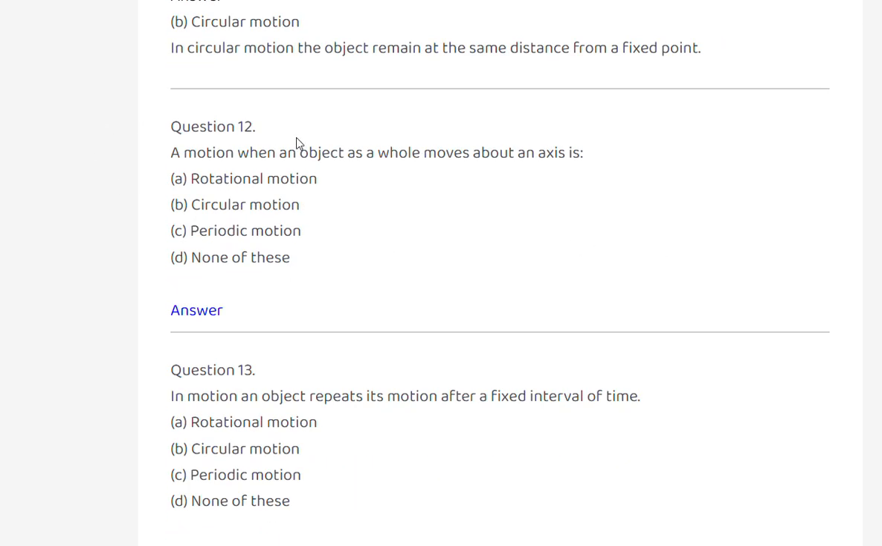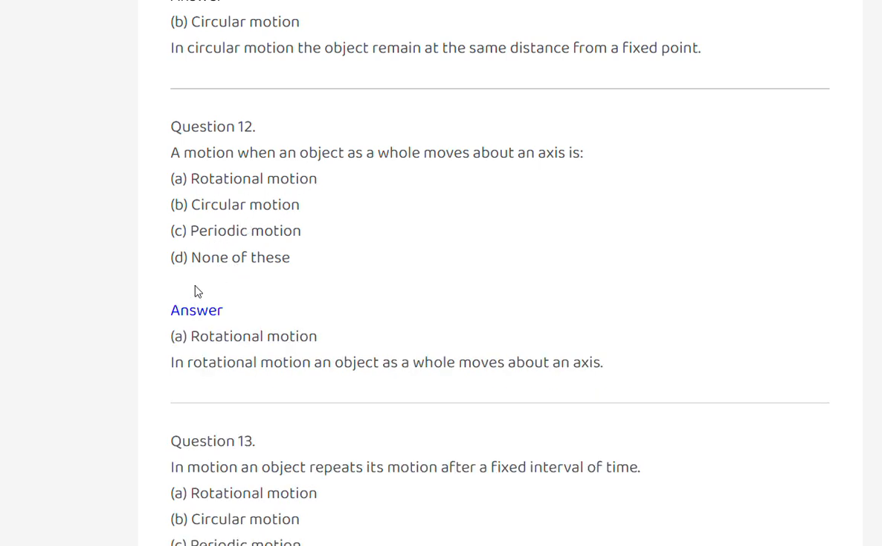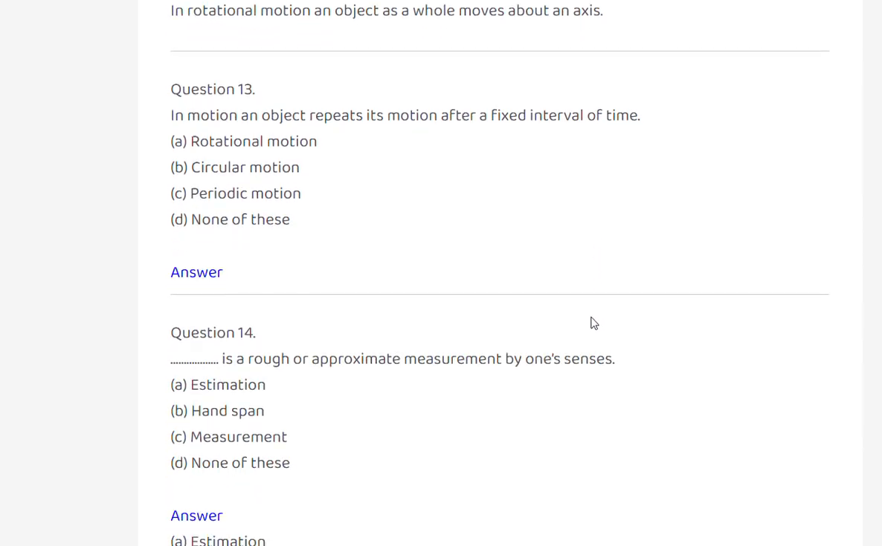Next, a motion when an object as a whole moves about an axis is rotational motion, circular motion, periodic motion, none of these. Rotational motion. In rotational motion, an object as a whole moves about an axis.